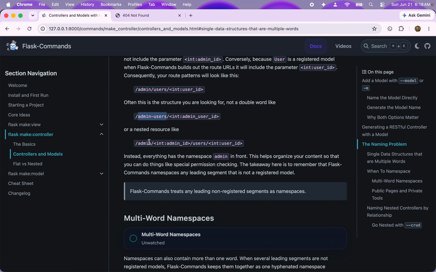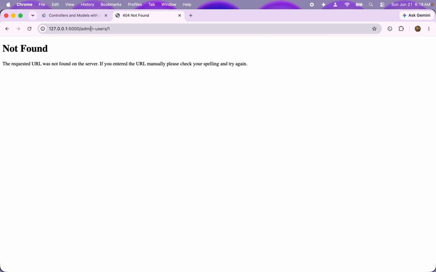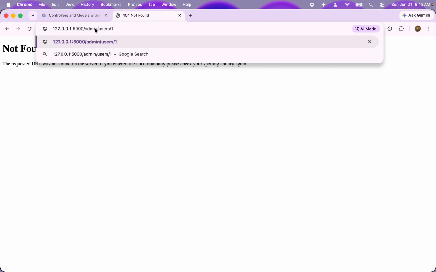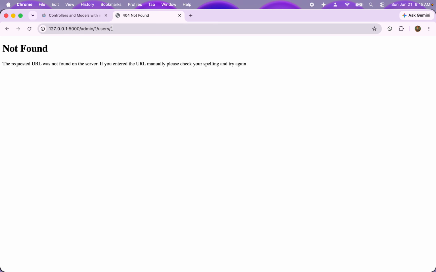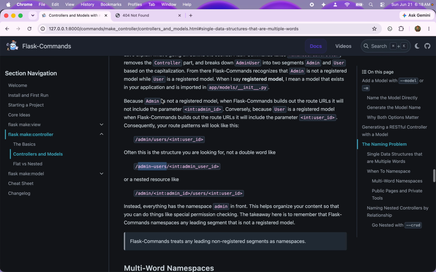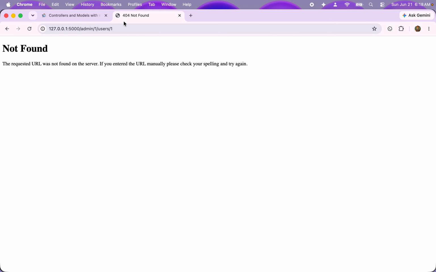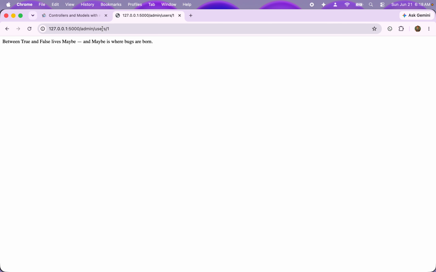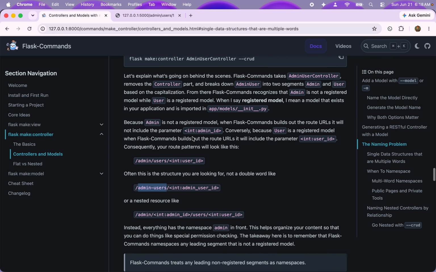And we don't have admin 1 user 1, right? That's a 404. And then if we tried this, it should also be a 404. Okay, good, so we don't have either one of those. We wanted just admin. We wanted routes that look like admin, and then users 1. So that brings back what we have.